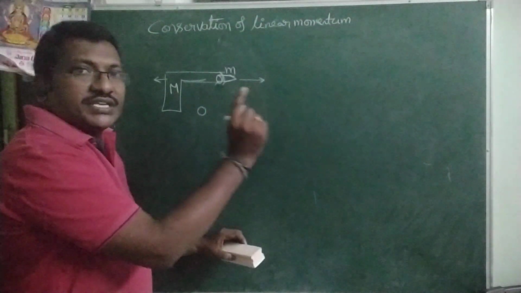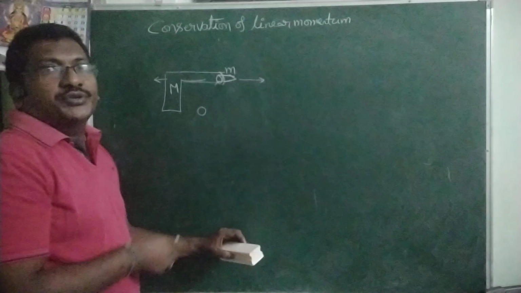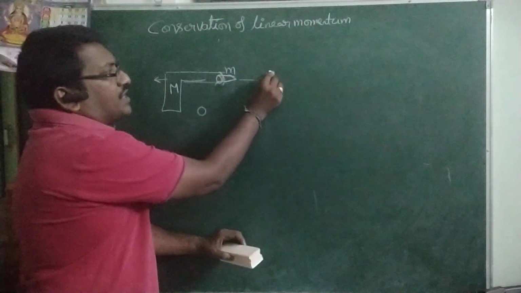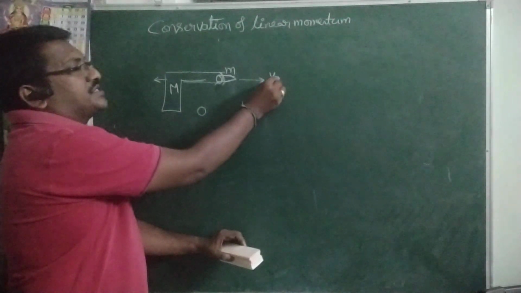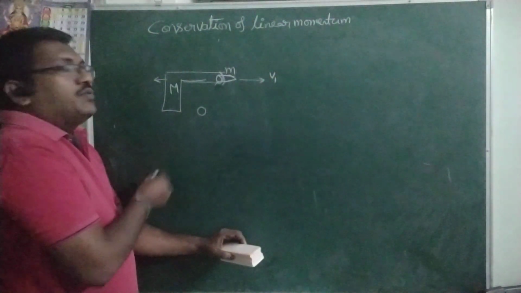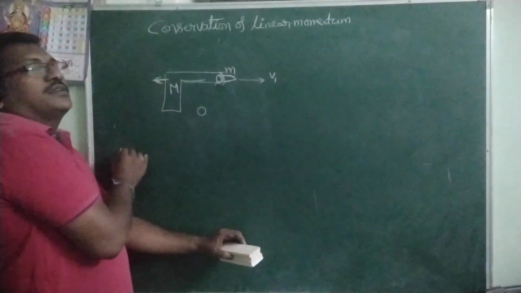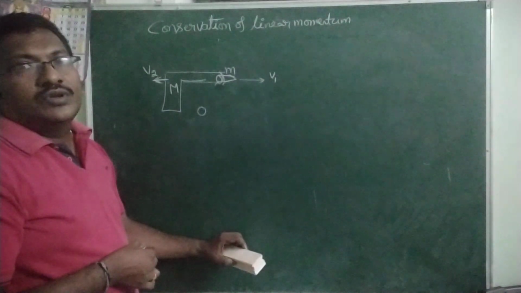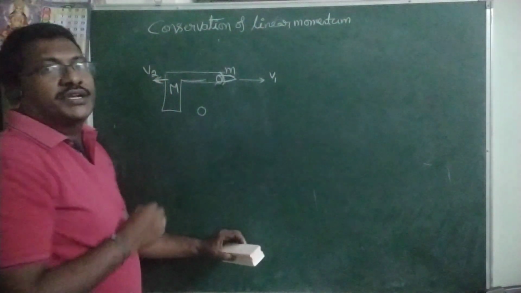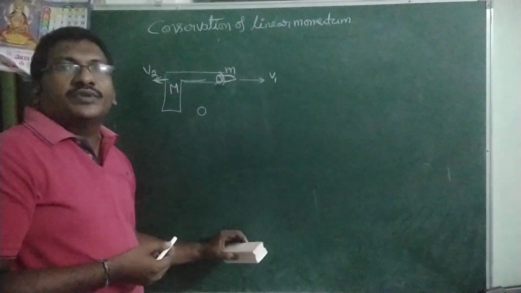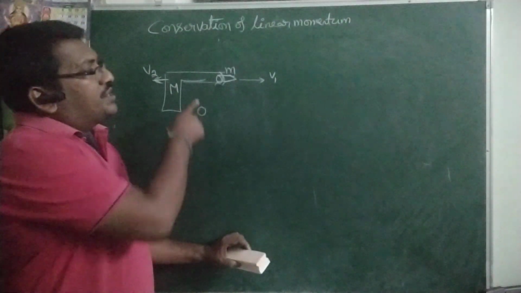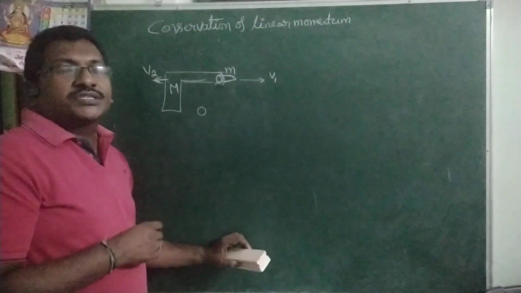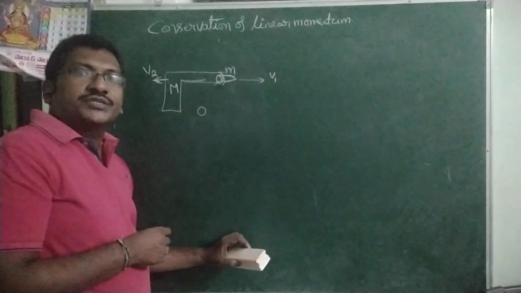Every action has equal and opposite reaction according to Newton's third law. So for example, the bullet is moving with velocity v1. I am taking the recoiling speed of the gun as v2. Now the velocity can be calculated by using the law of conservation of linear momentum. Here no external force is there, the firing is due to internal forces. No external force, that means momentum remains constant.